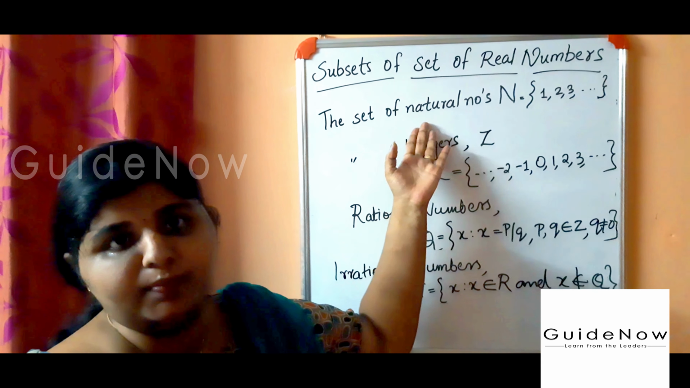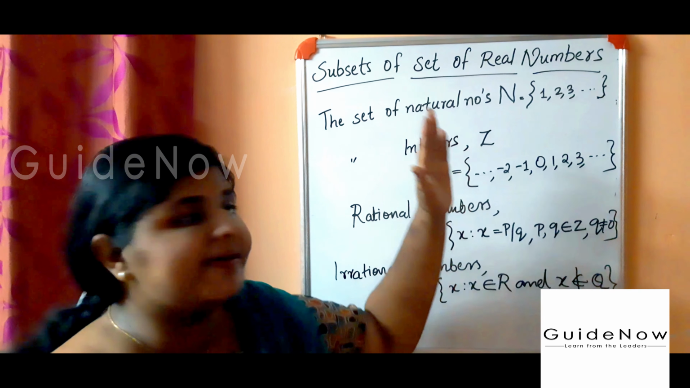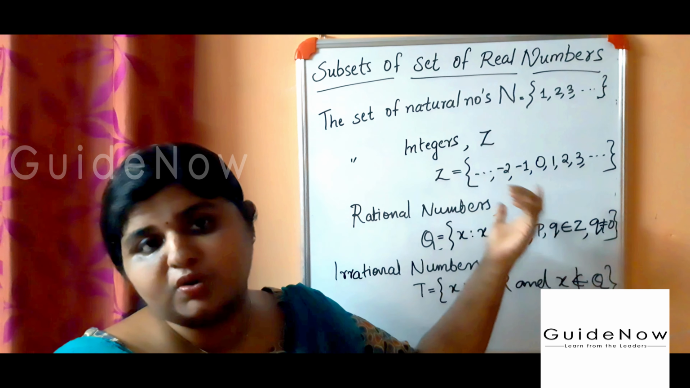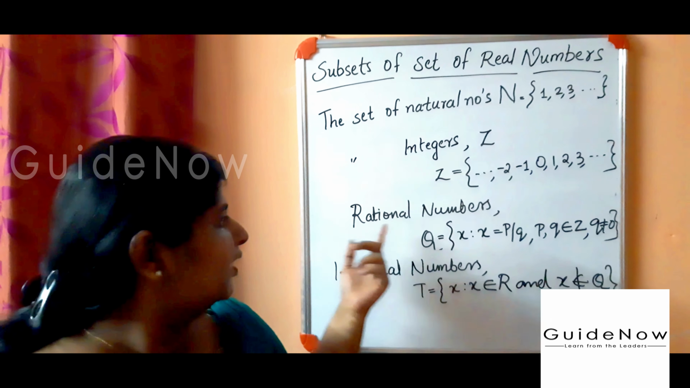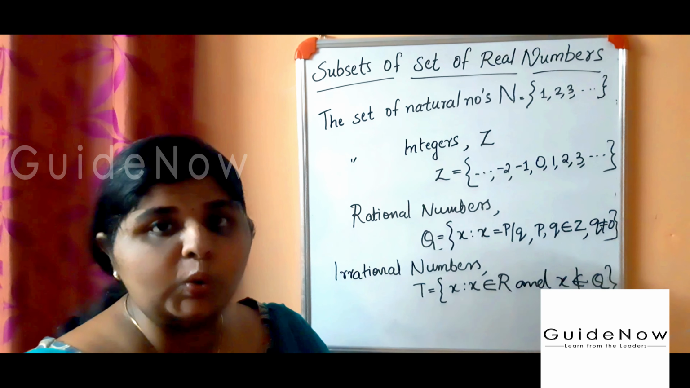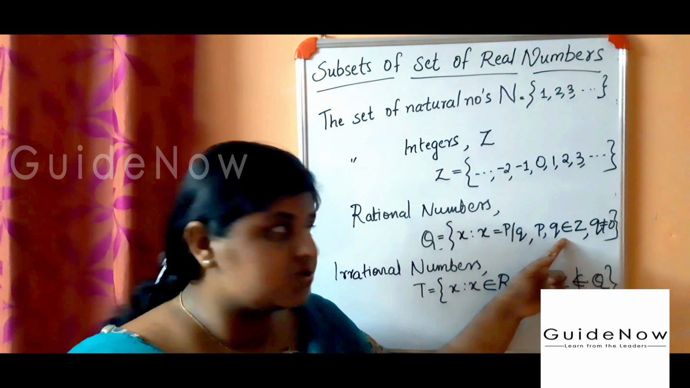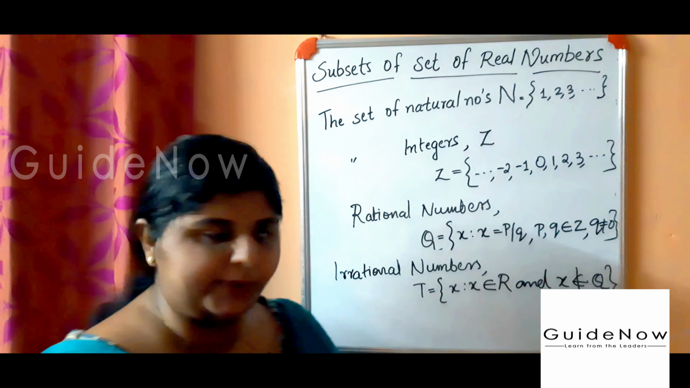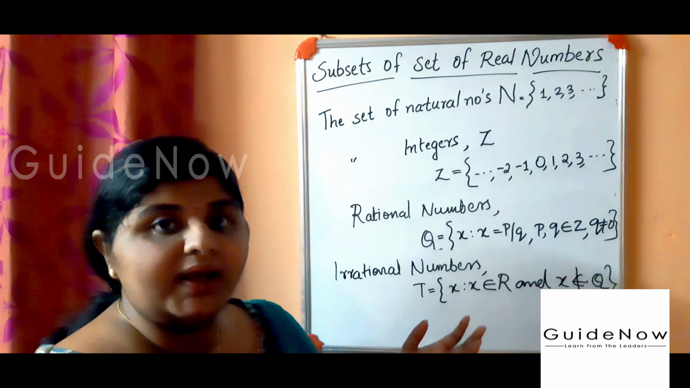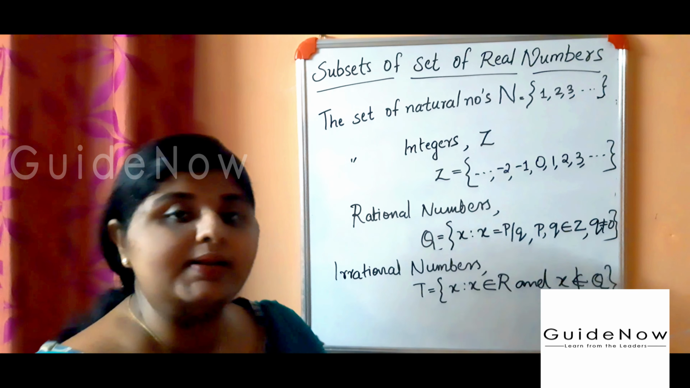First one is natural numbers, 1, 2, 3, 4, etc. Second is integers, denoted by capital Z, which include negative numbers, 0, and positive numbers. Then rational numbers are in the form p by q, where p and q belong to integers and q is not equal to 0. The next one is irrational numbers: x belongs to real numbers, but x does not belong to rational numbers.